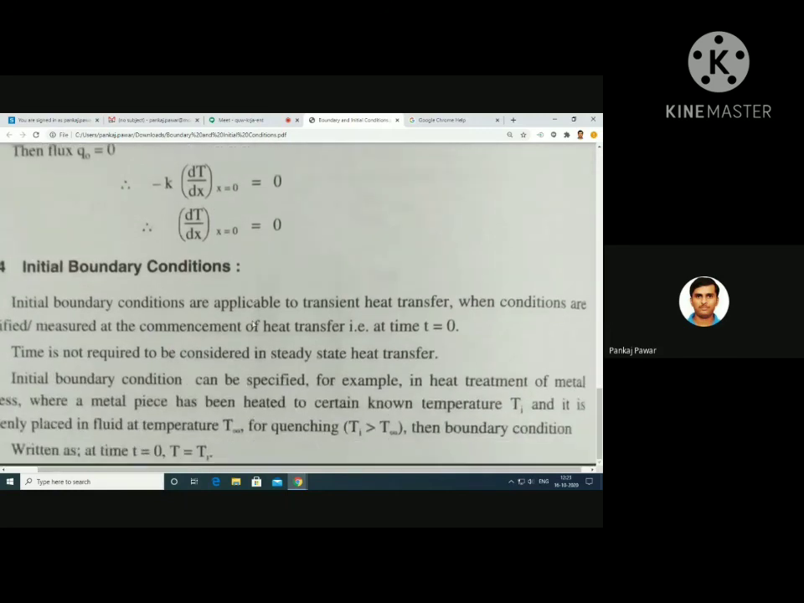And lastly, we have the initial boundary condition. Initial boundary conditions mean that at time t is equal to 0, they will specify some conditions related to the boundary of that particular object. That is nothing but initial boundary conditions. These initial boundary conditions will be required in transient or unsteady state heat conduction problems.